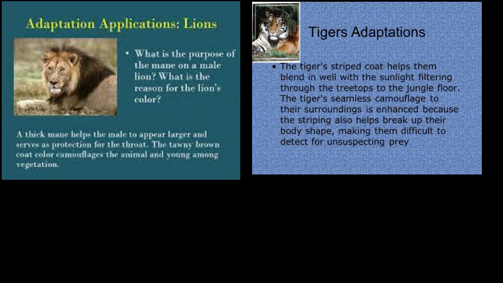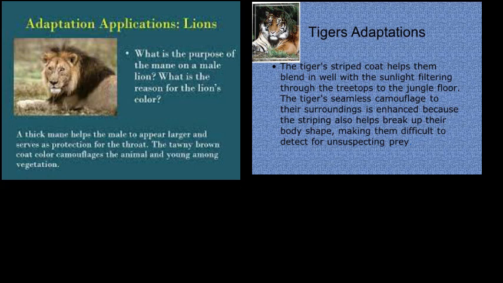Next, the yellow brown color of the lion and the yellow brown color with black stripes of the tiger help them to camouflage by blending with their surroundings. We can see in the image the yellow brown color of the lion and the yellow brown color with black stripes of the tiger help them camouflage. They can merge their body with the surroundings. It protects them from their predators and also helps them in catching their prey. So this camouflaging effect helps them catch their prey.